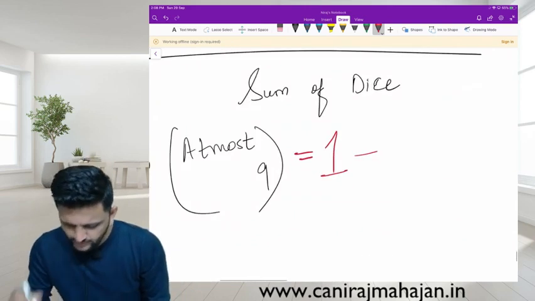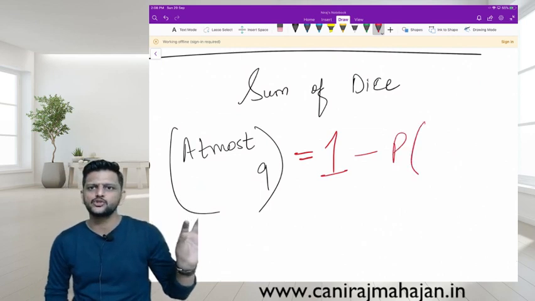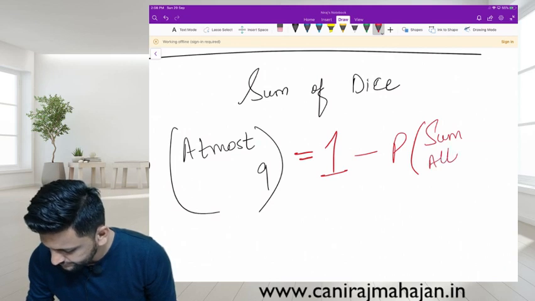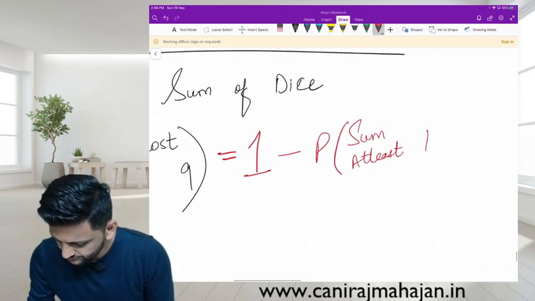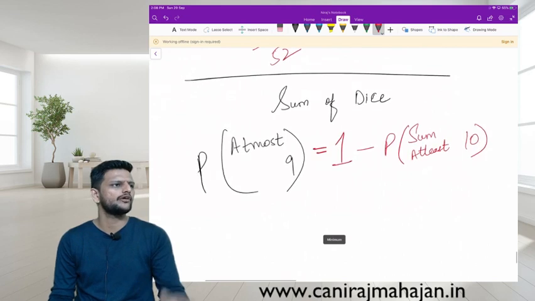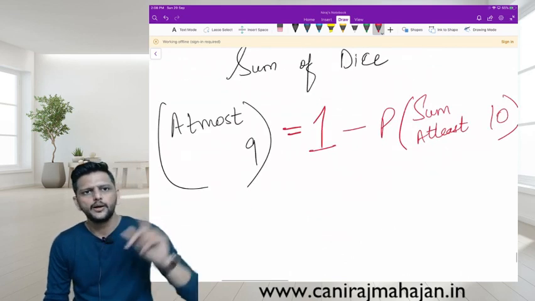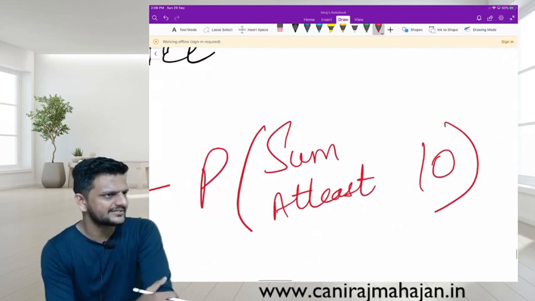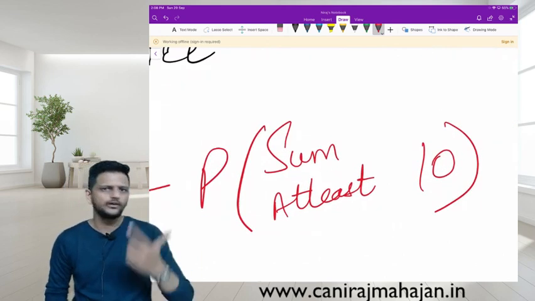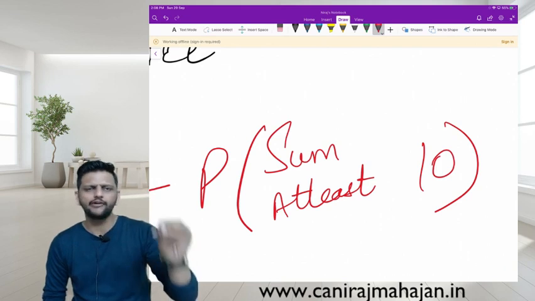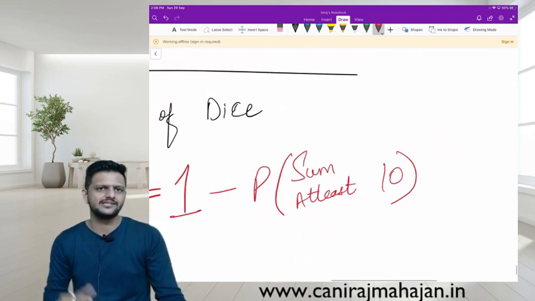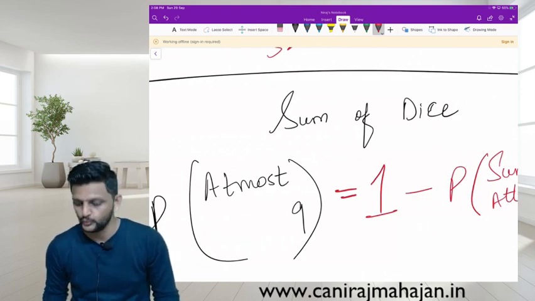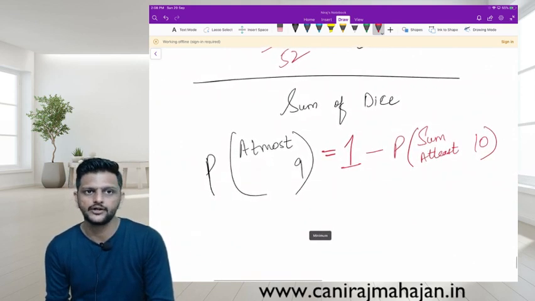So P of, you want sum maximum how much? 9. So what you don't want? Sum at least 10. I am talking of dice. Minimum sum is 2. Maximum sum is 12. So here you will find those events where the sum is 10 or 11 or 12. Find the total number of events and 1 minus that you will get the answer for at most 9. Very important. Understood?